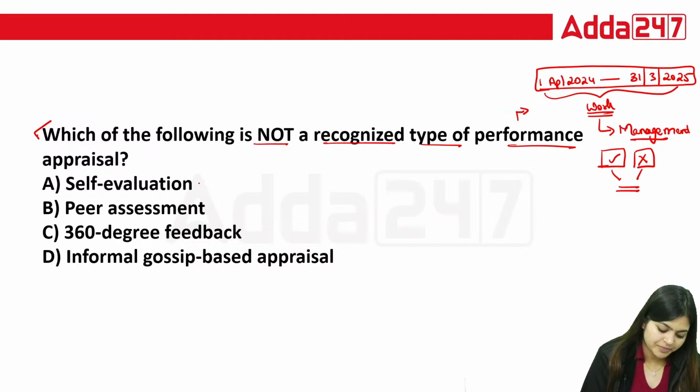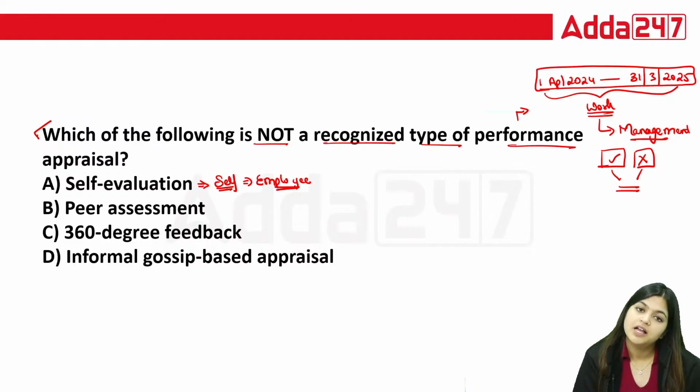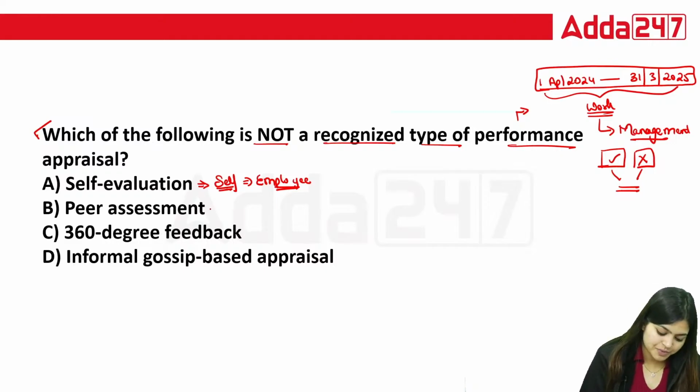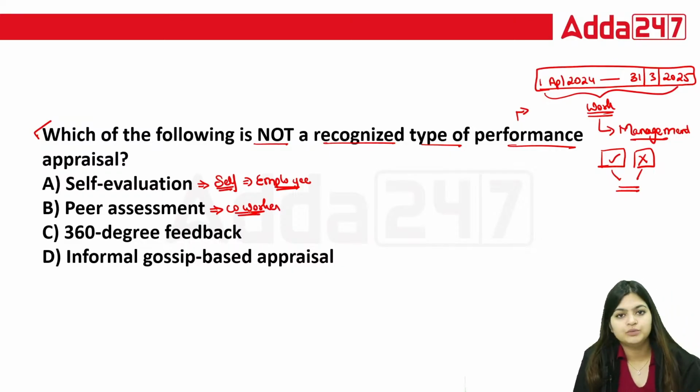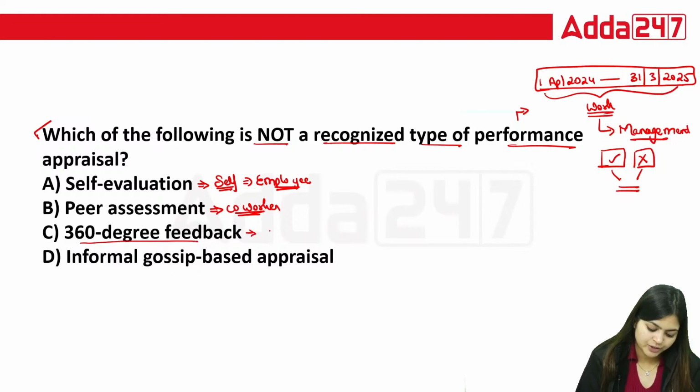So self-evaluation means you are providing the data. As an employee, you are sharing what you have done in the previous time. This time you are only sharing your working. So that is self-evaluation. Then peer assessment means your colleagues, your co-workers, are going to share how you performed last year, where you were able to tackle your task, where you were able to complete the task. So that is peer assessment.